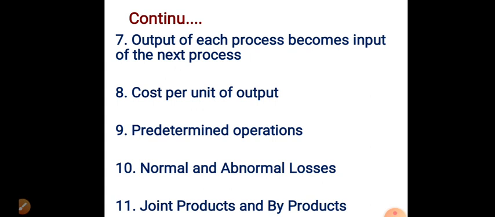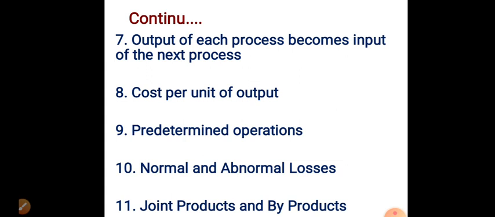Normal and abnormal loss are also included in process costing. Okay. Next one, joint products and byproducts. The processing of a raw material may give rise to production of several products of the same raw material, which may be termed as joint products or byproducts depending upon the economic importance and commercial value of those products.